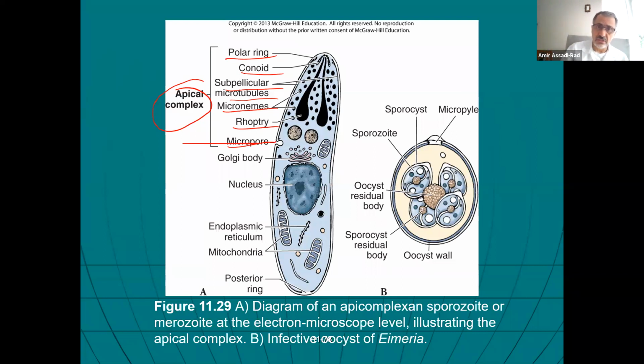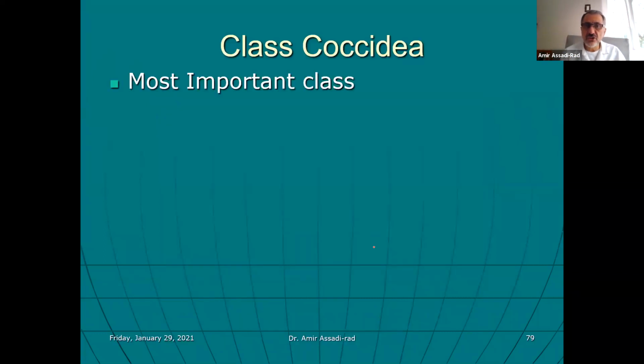And then they have other structures like mitochondria, Golgi apparatus, nucleus, and rough endoplasmic reticulum, and so on and so forth. And these are the oocysts. When sexual reproduction occurs, they form the oocyst. The first class that you should know is class Coccidia. Not every phylum, I gave you the name of a class. Apicomplexa, I gave you one, and then Euglenozoa, I gave you two.